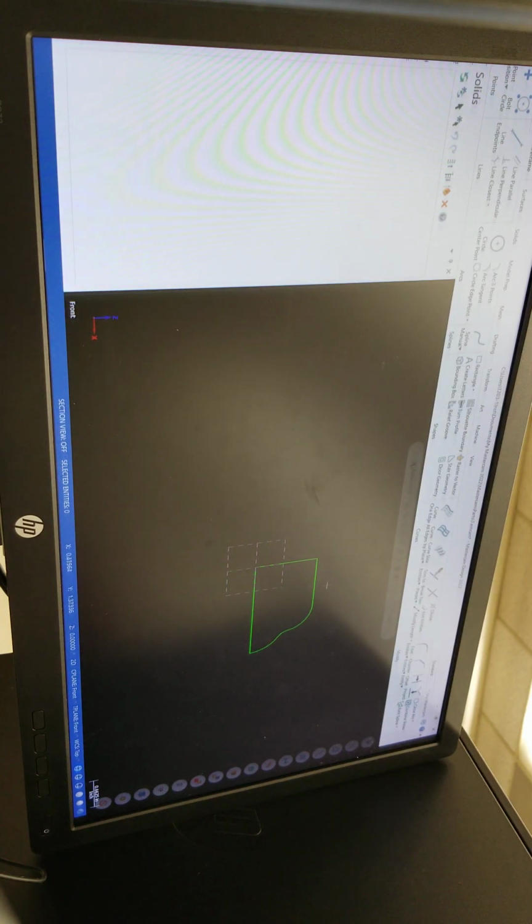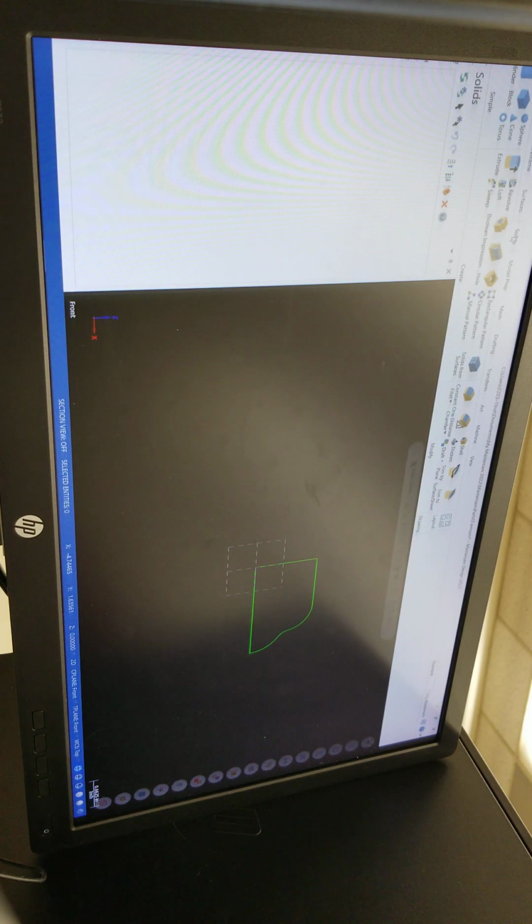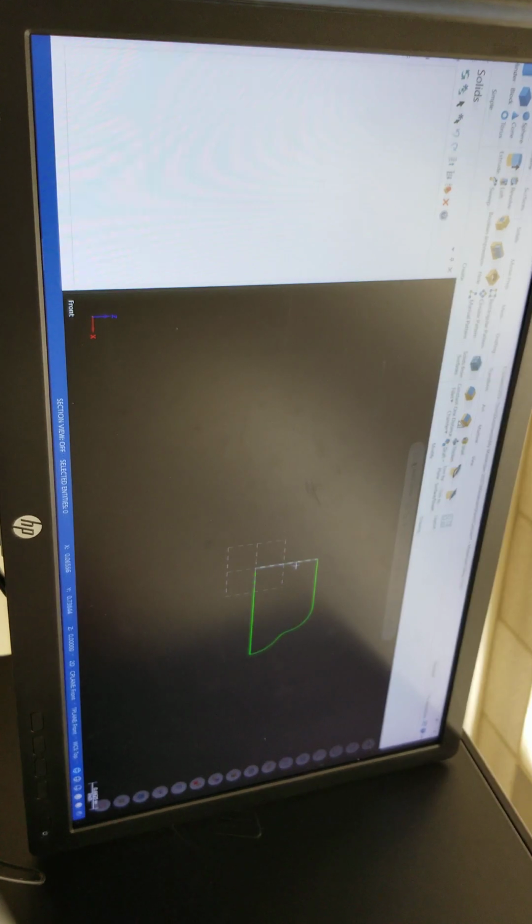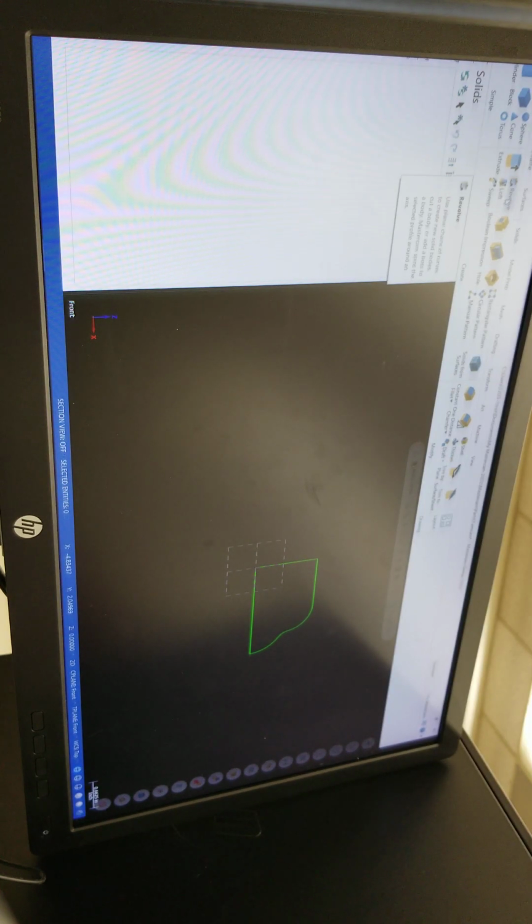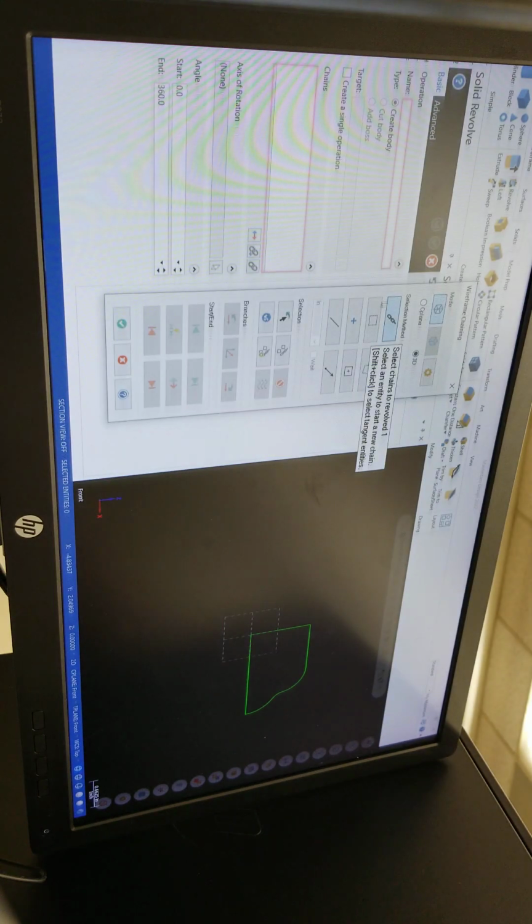So, with that, I can create a solid using this option, revolve. I want to revolve this entire chain along this axis. So go to revolve. So take a chain. This chain has to be a closed chain. Anytime you work on solids, guys, the chain has to be closed.